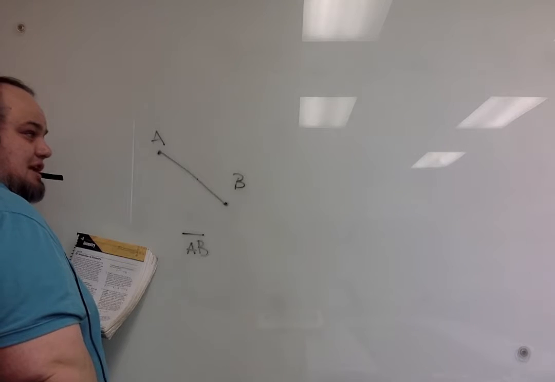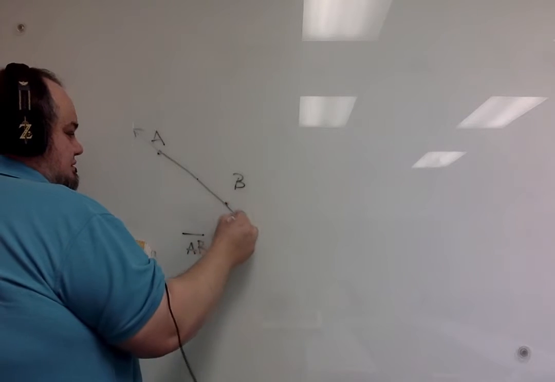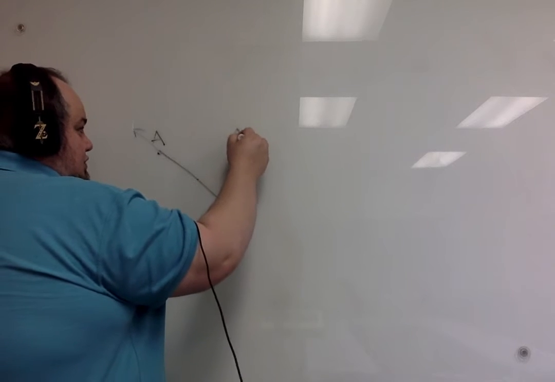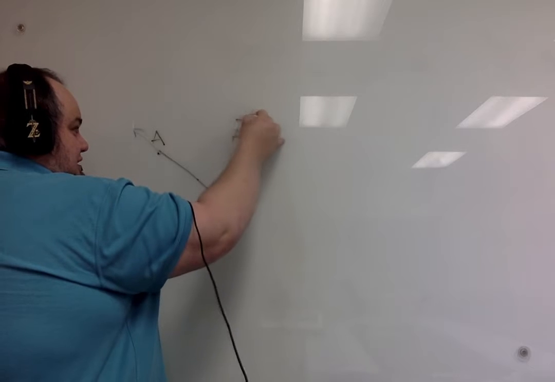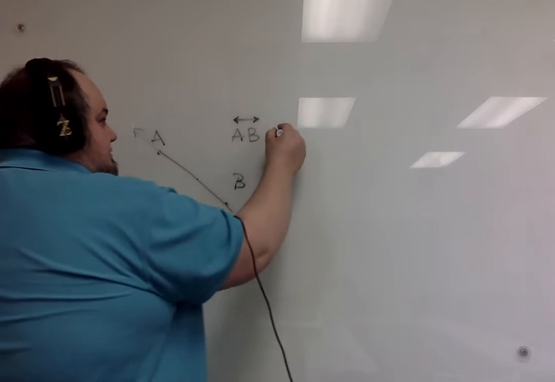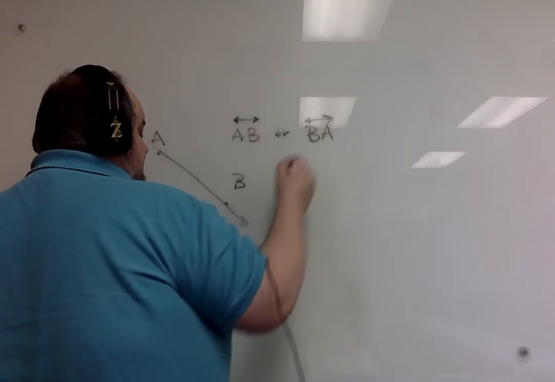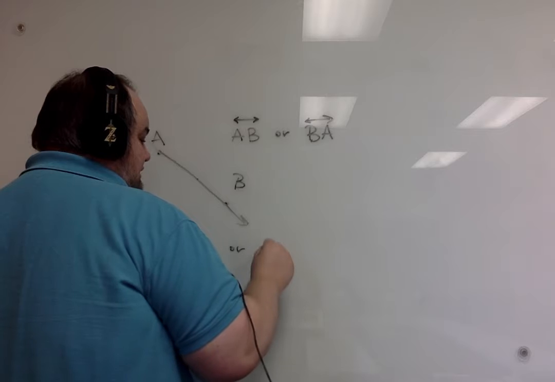It's just a little straight line. If we were referring to the entire line that we had drawn before, we would draw AB and arrows on the ends. Now, for a line, you can switch the order. For a line segment, you can as well.